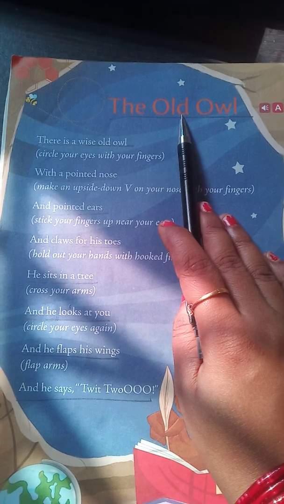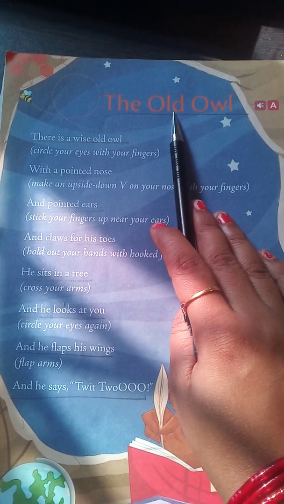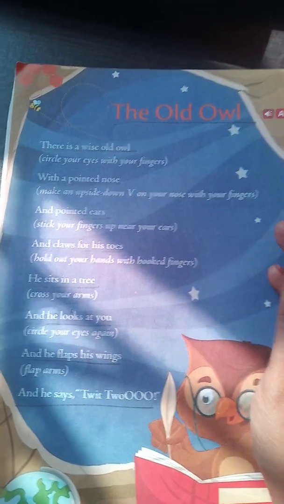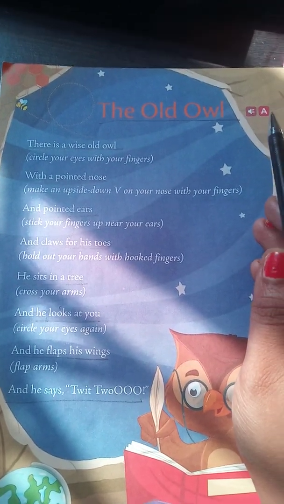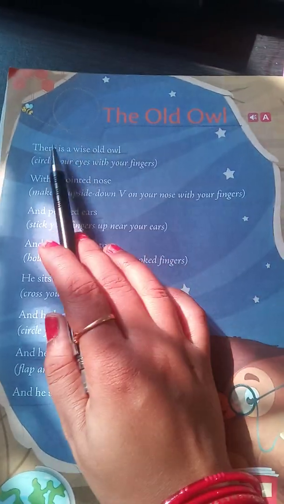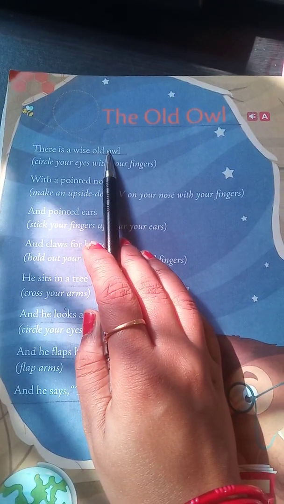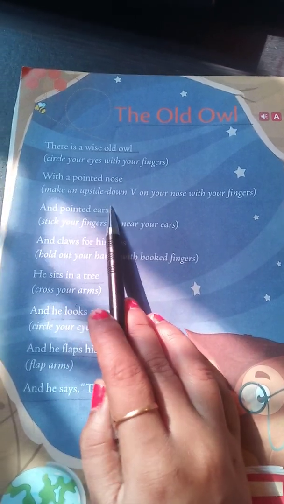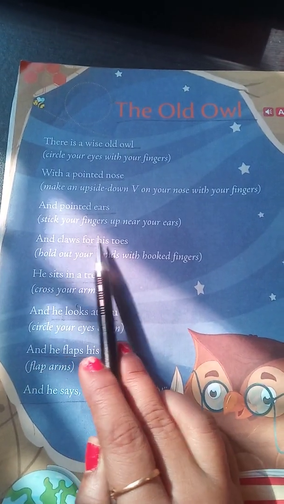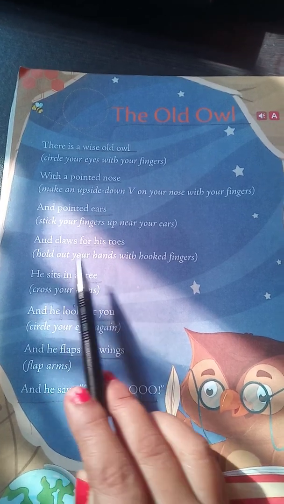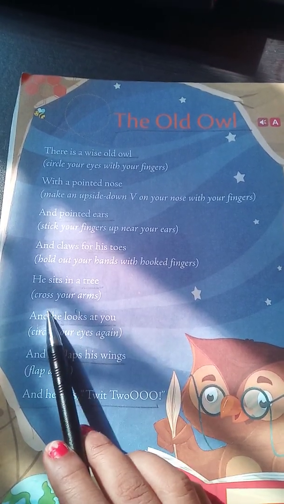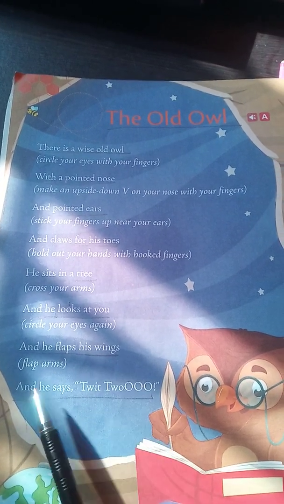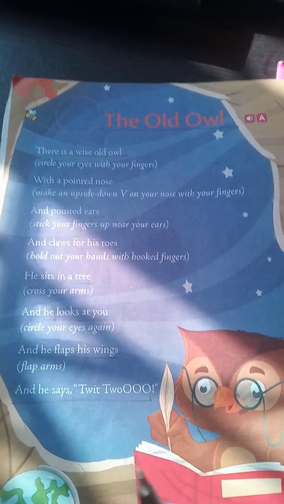Okay? So today you will first go through the video, then you will write the poem and learn also. So now I am going to start. There is a wise old owl with a pointed nose and pointed ears and claws for his toes. He sits in a tree and he looks at you and he flaps his wings and he says tweet too.